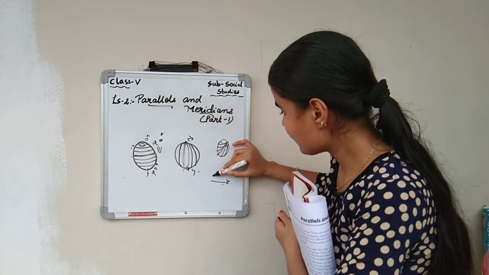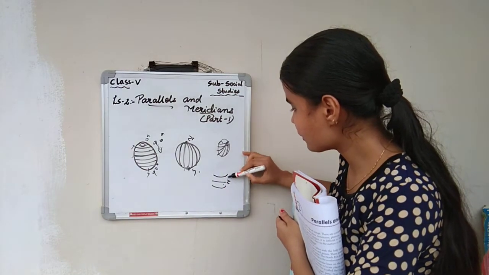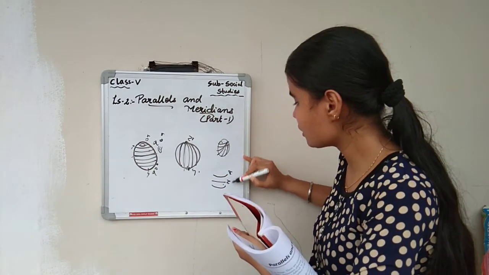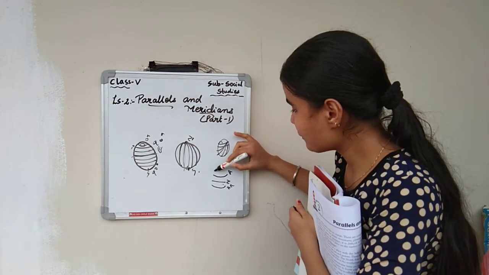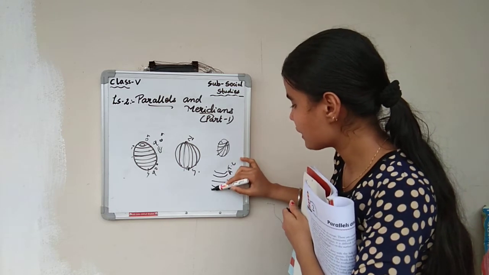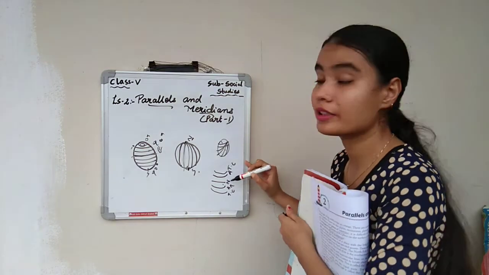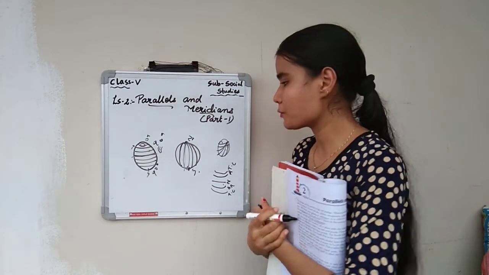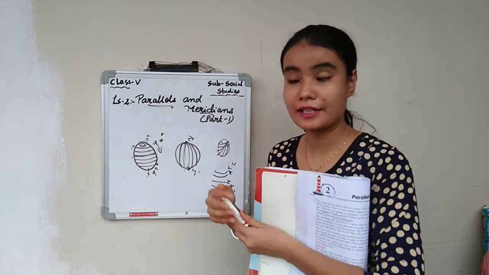Then again moving towards here, they have a line like this. So this is called what? Arctic Circle, and towards the south it is called what? Antarctic Circle. Again moving towards the upside, this is called what? Tropic of Cancer, and towards the south it is what? Tropic of Capricorn.